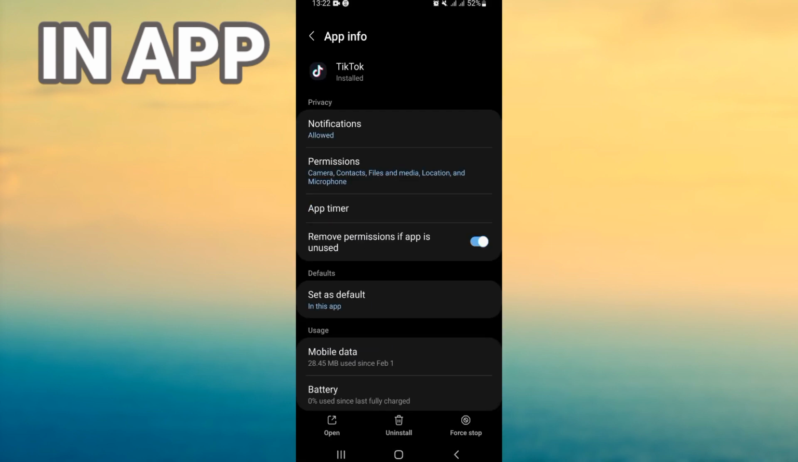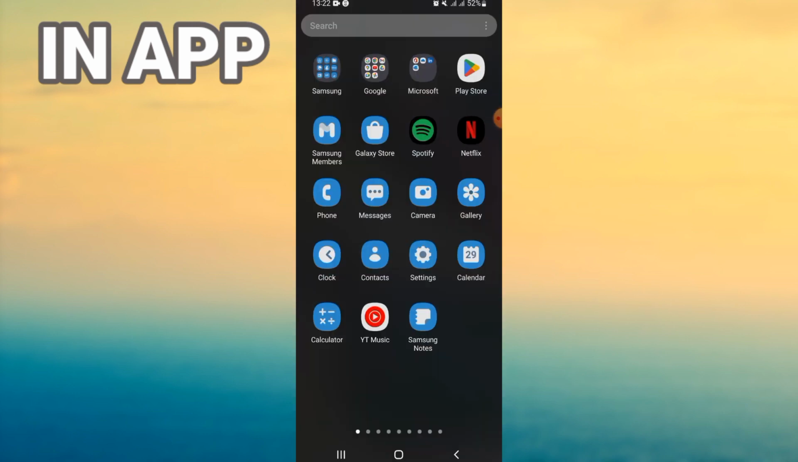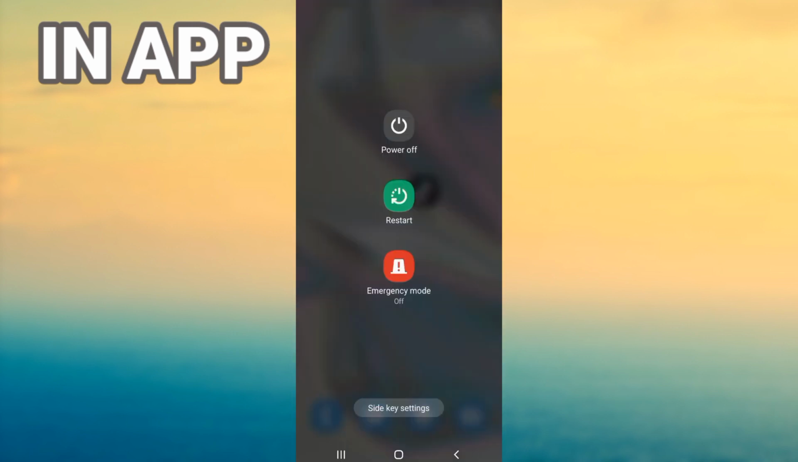Right now click on force stop at the corner of this screen and click OK. Come here to Play Store or App Store, update your TikTok if the update is available. Next, restart your phone and that's all.